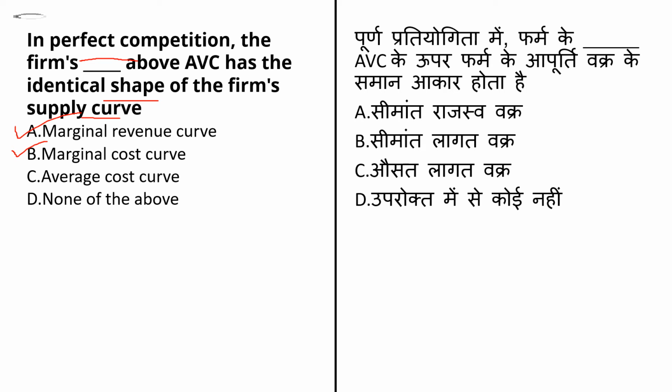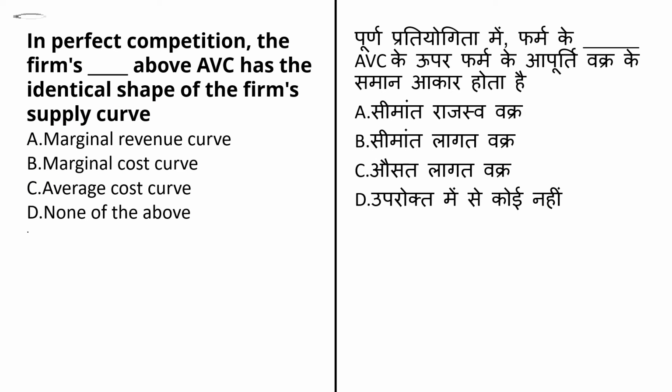Third option is average cost curve. The average total cost curve is typically U shape. Okay, please remember this: the average total cost curve is U shape. The average variable cost, that is AVC, is calculated by dividing the variable cost by the quantity produced.